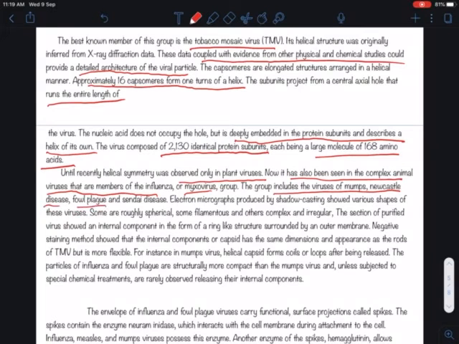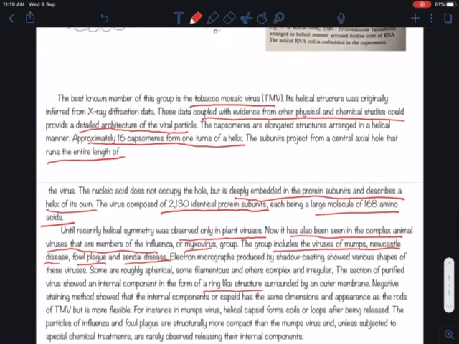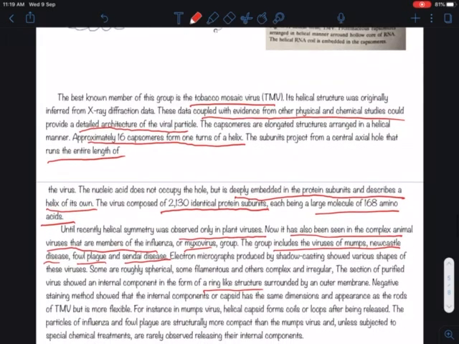The group includes the viruses of mumps, Newcastle disease, fowl plague and Sendai disease. Electron micrographs produced by shadow casting showed various shapes of these viruses: some roughly spherical, some filamentous and others complex or irregular. A section of purified virus shows an internal component in the form of a ring-like structure surrounded by an outer membrane.